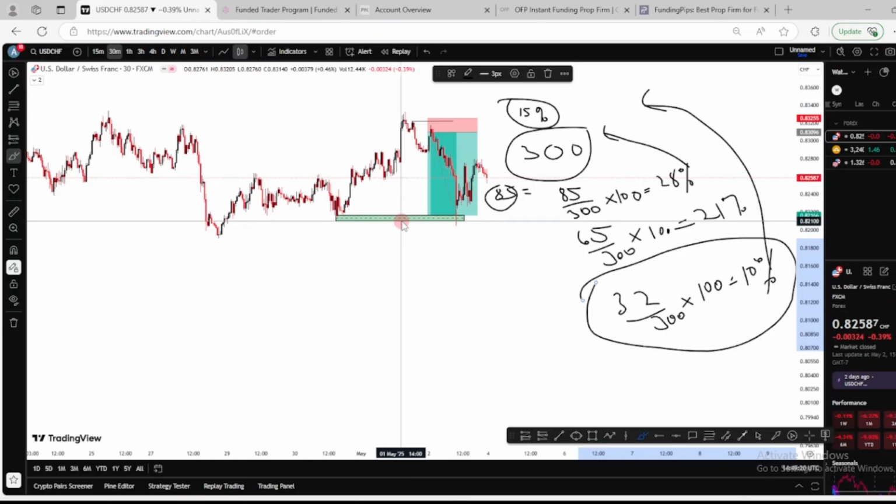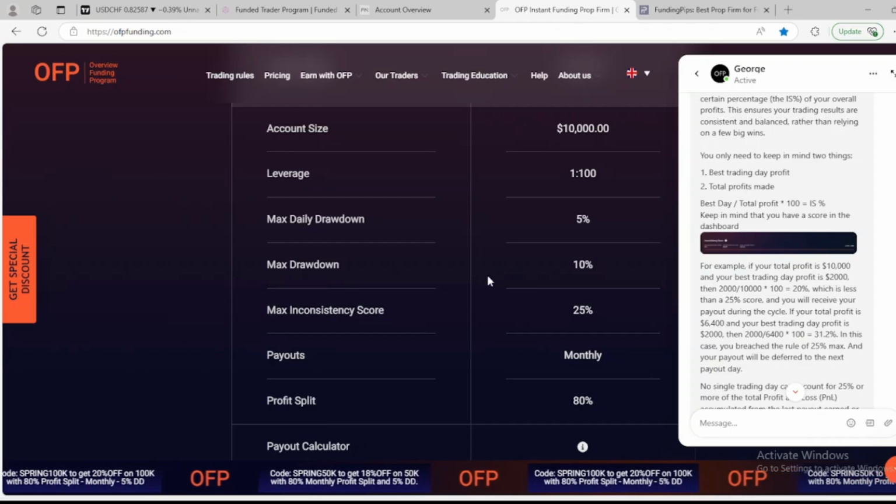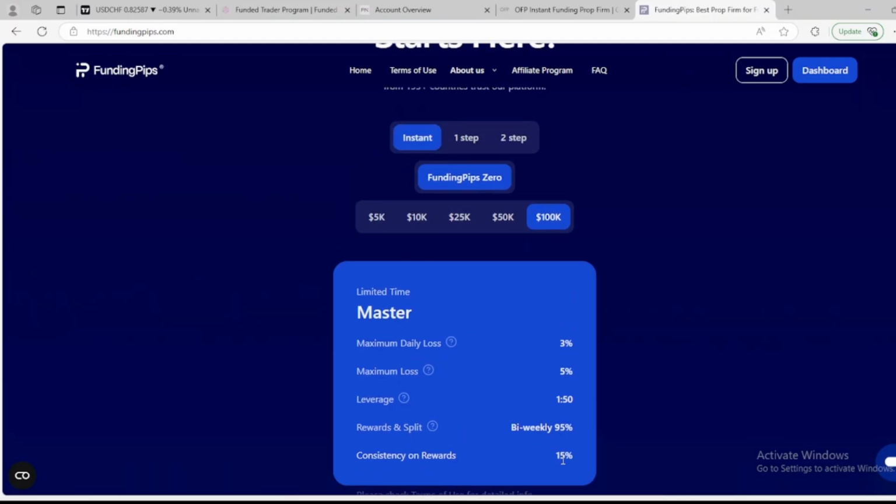So that means in order to get a payout from this instant funded account, you have to set yourself a profit target. To request a payout, you need to set yourself a profit target, because right now you can't say that these accounts are just there for me to trade every day. You can see Funding Pips, their consistency score on the instant funded account is 15%.